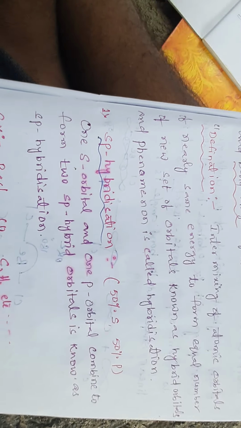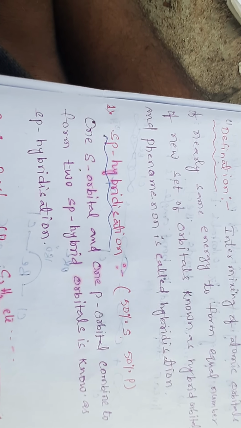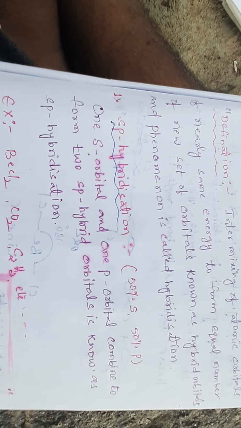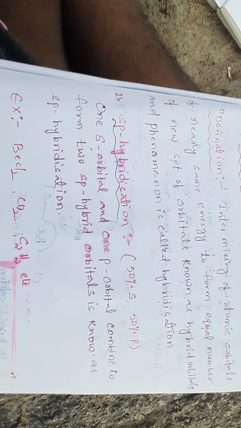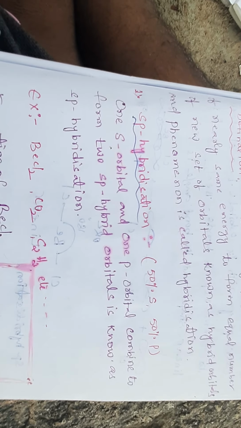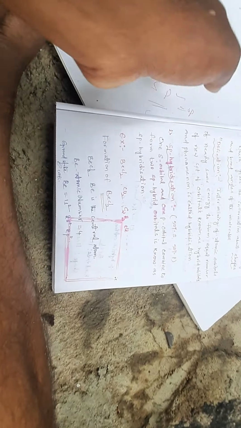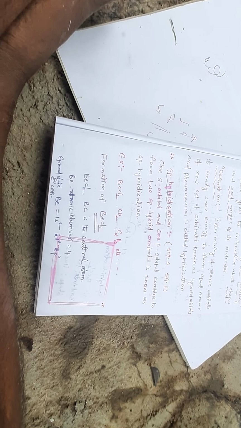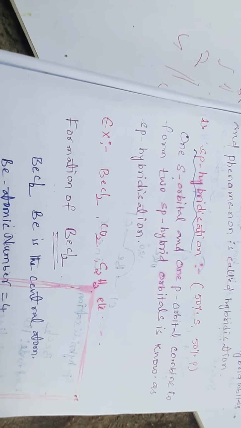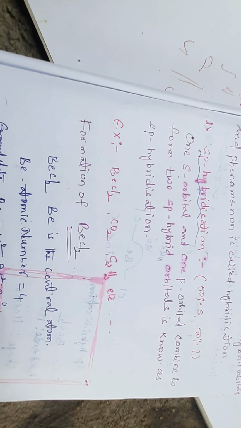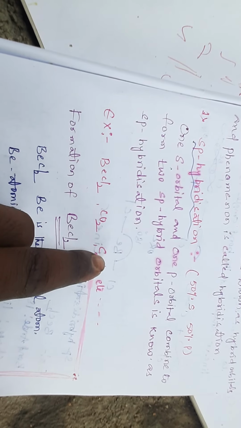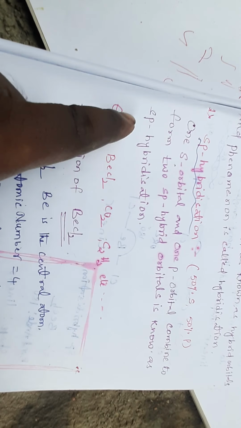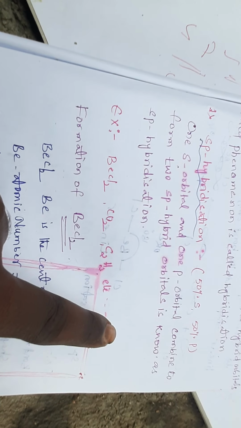The first one is sp hybridization. What is sp hybridization? One s orbital and one p orbital combine to form two sp hybrid orbitals, known as sp hybridization. Examples are beryllium dichloride, carbon dioxide, and acetylene C2H2. Remember, all these molecules contain sp hybridization.